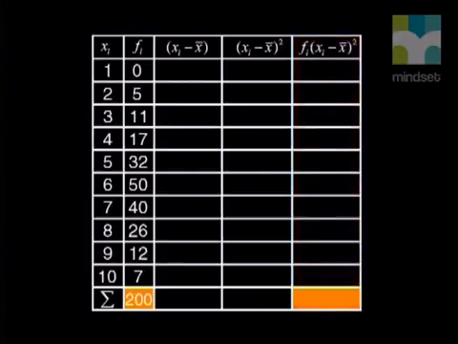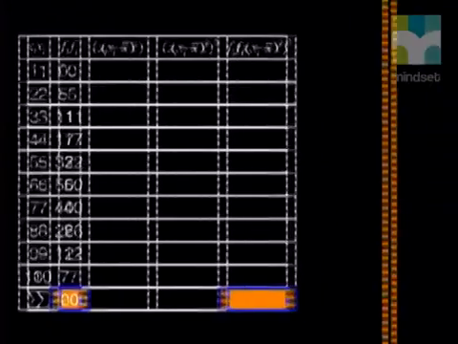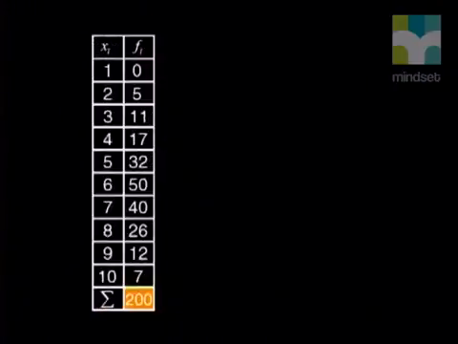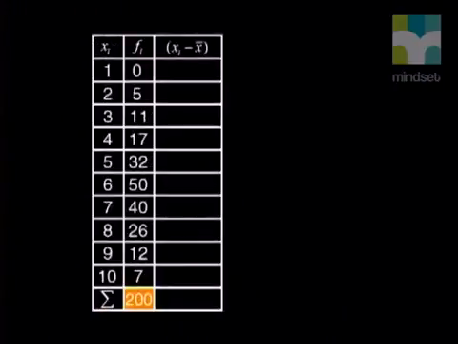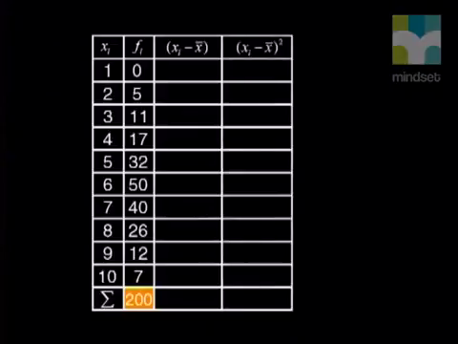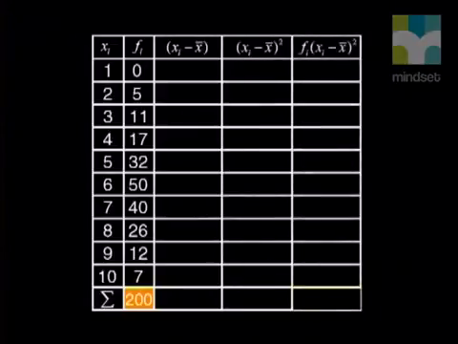In the bottom row, we'll sum the second and last columns to get the 2 values we'll need to solve for the standard deviation. So using the table method with the average of 6 we worked out, we can fill in column 3, then column 4, and then column 5 of the table. We'll then add up the necessary columns in order to complete the calculation for the standard deviation. Let's fill in the table.